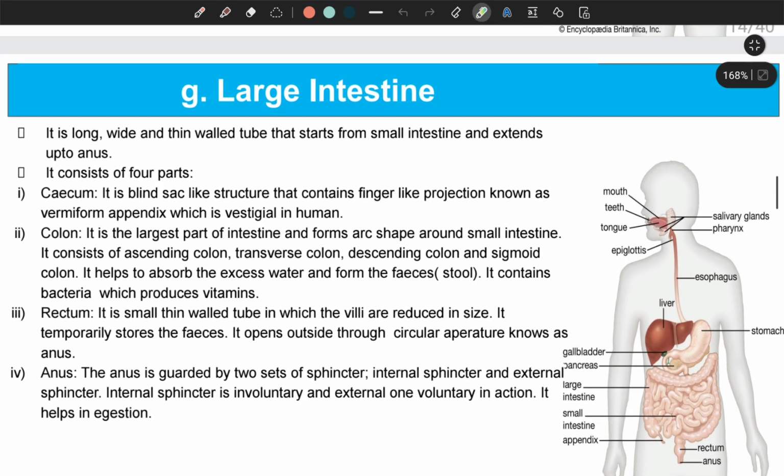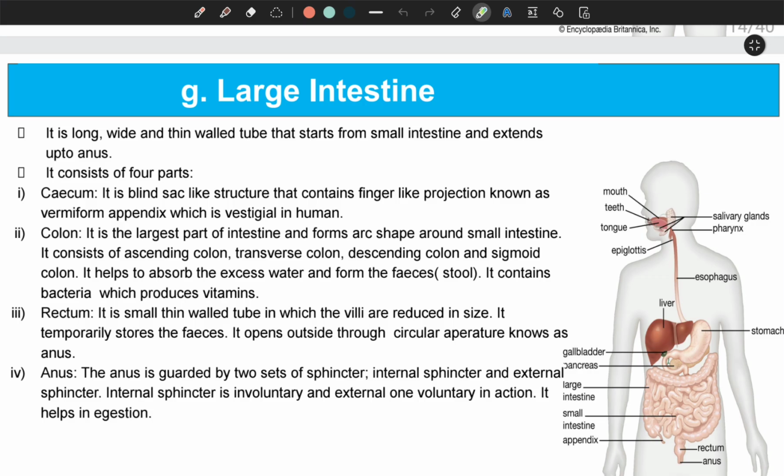Small intestine is followed by large intestine. It is a long, wide, and thin walled tube, and it extends up to the anus. It is divided into four parts. The first part is cecum. It is a blind sac-like structure that contains a finger-like projection known as the vermiform appendix.